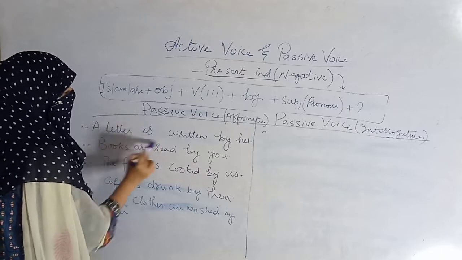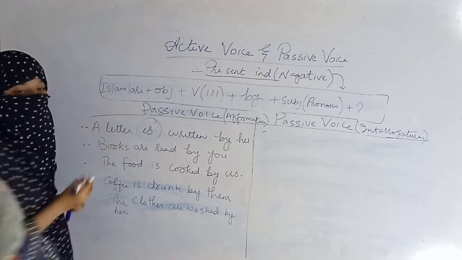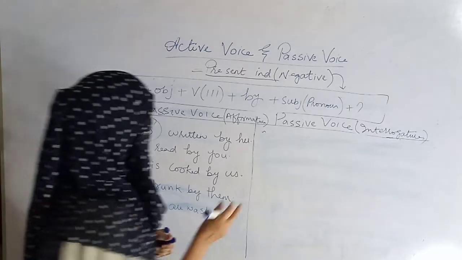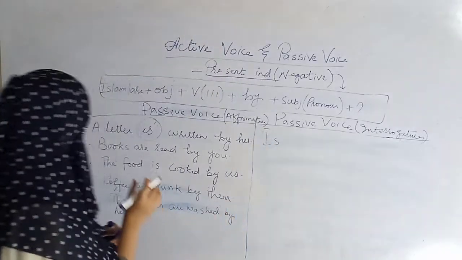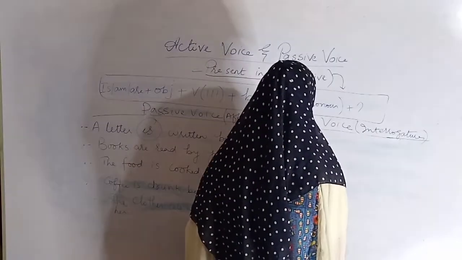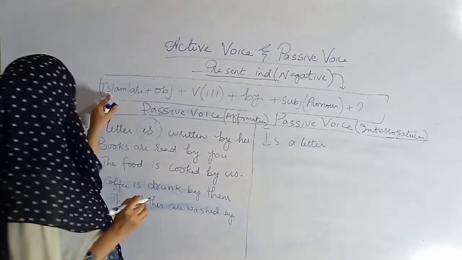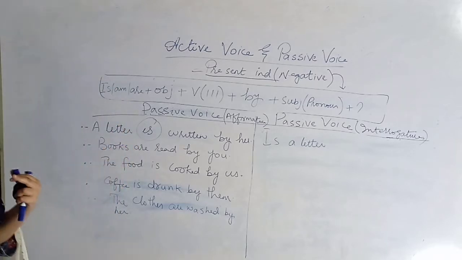Helping verb "is" has been used here, but in interrogative you have to insert the helping verb first, so you will write "is" first. Alright, is, then our letter. I have chosen "is" because my object is singular, a letter, a khat, that is why "is" will come here.